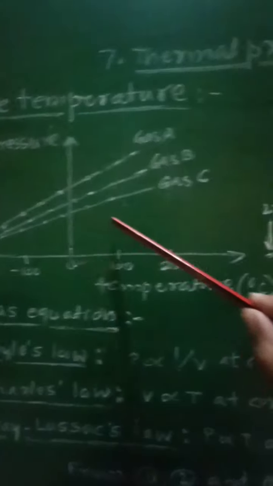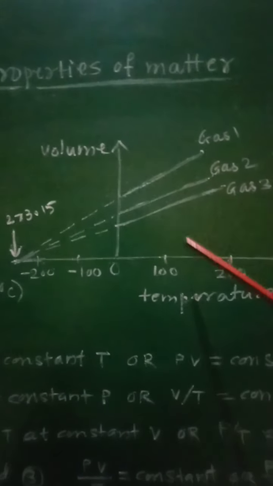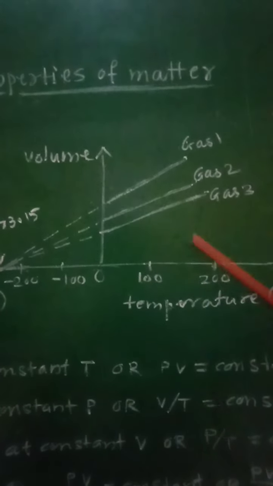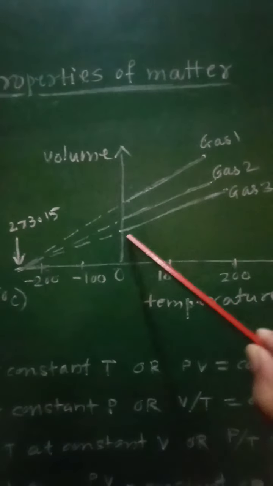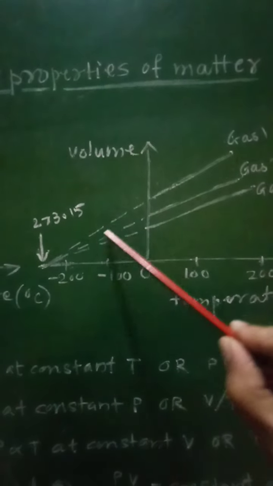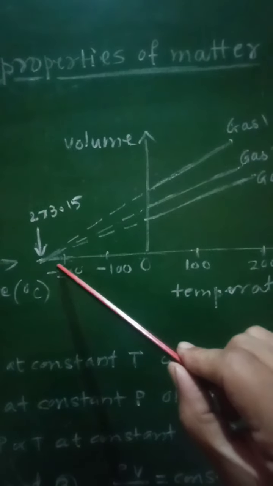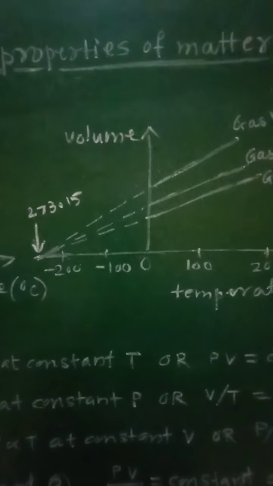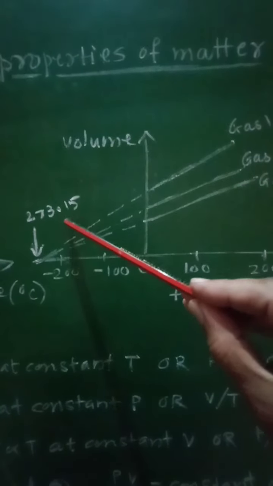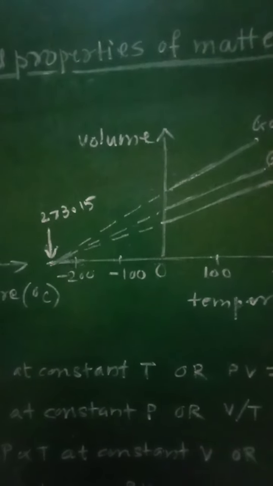Similarly, in case of the volume-temperature graph also, if these graphs are extended in the backward direction, again all these graphs for different gases will meet at a single point at which the temperature is again minus 273.15.